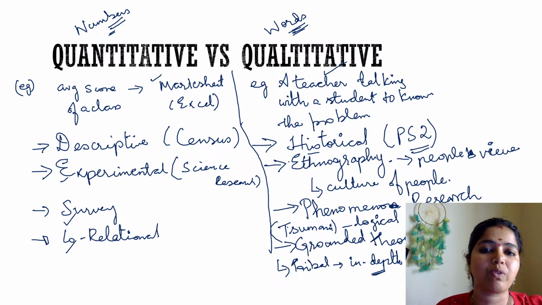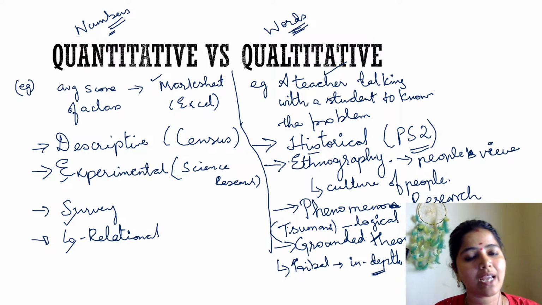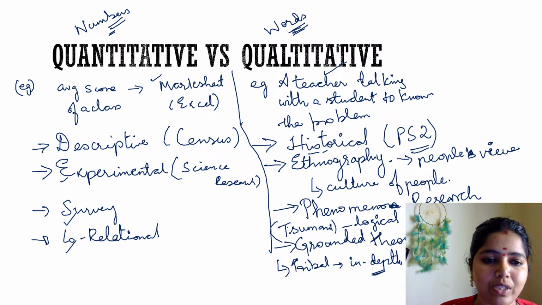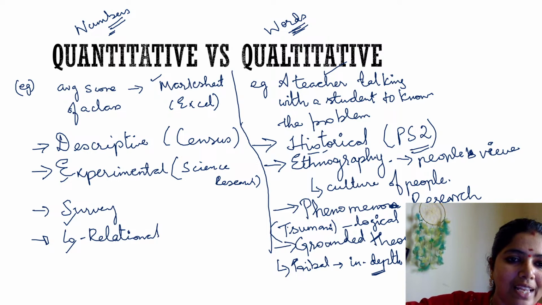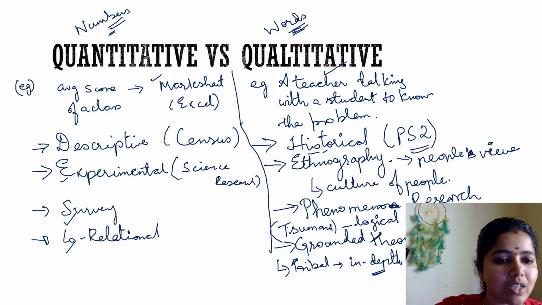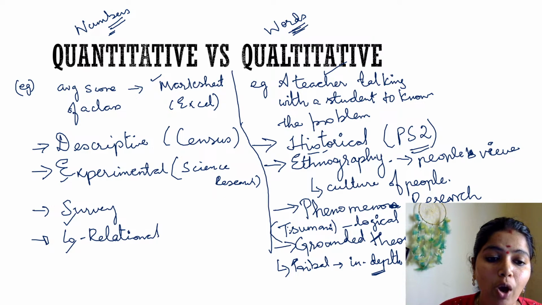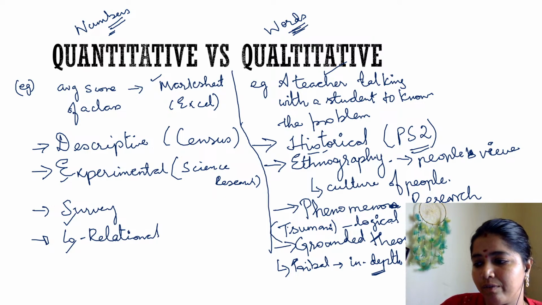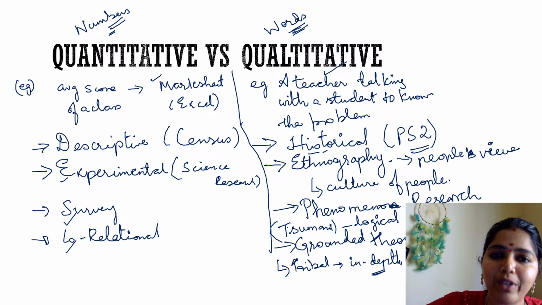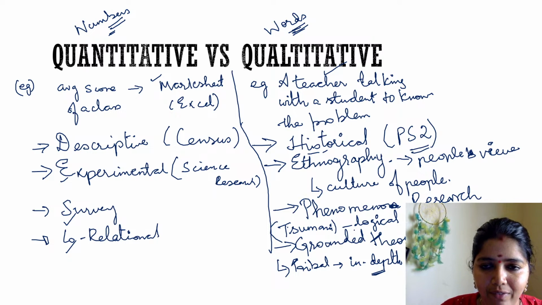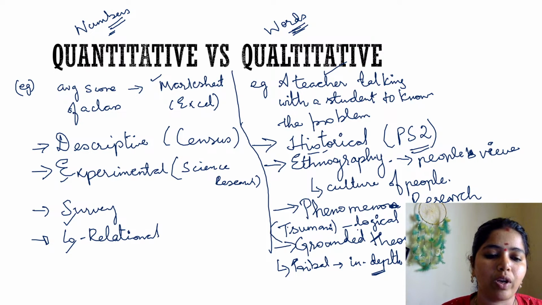Qualitative type of research, whenever we work with words, whenever we work with feelings, right, we call it qualitative. See, historical research is a qualitative type of research. Here it talks about the historical event that happened before. Ethnography research, the culture of people. When I want to study the culture of people, I talk about ethnography. Phenomenological research means what? I go and talk to people who have undergone a phenomenon. Tsunami overcame the people, right? I go and talk to them about how they felt, how they are surviving after this big phenomenon happened. When I talk to them, that type of research is phenomenological research.